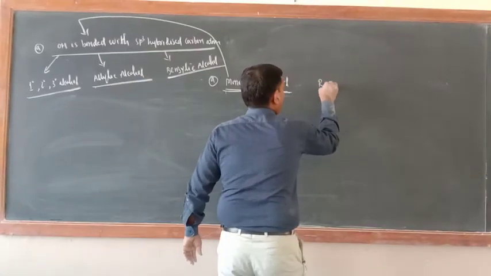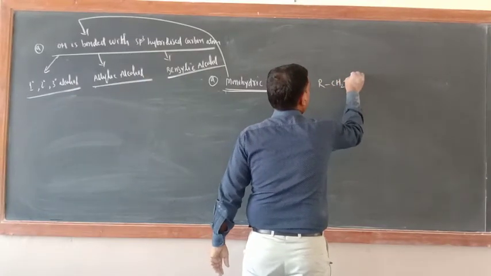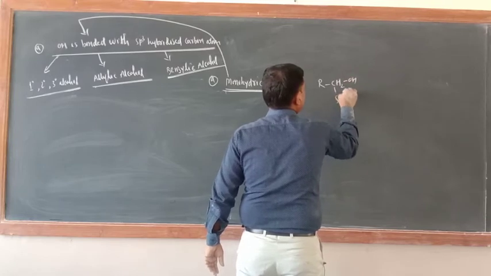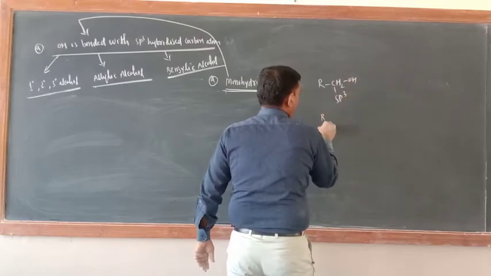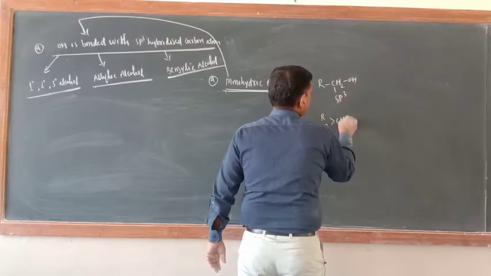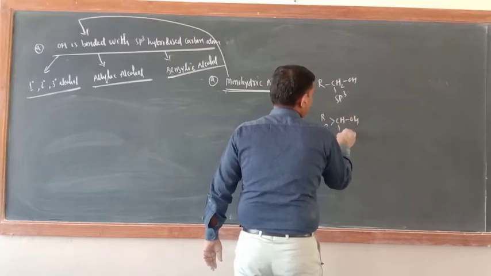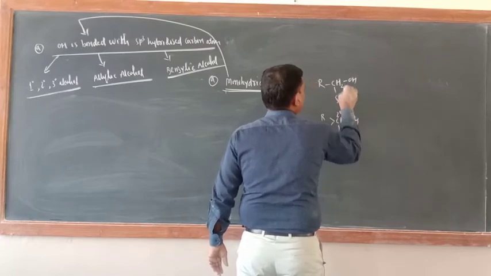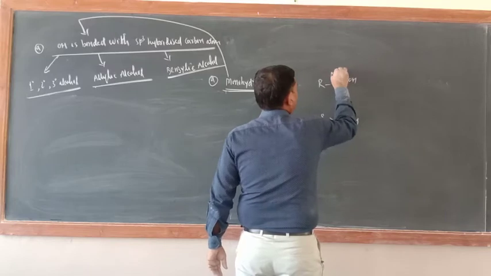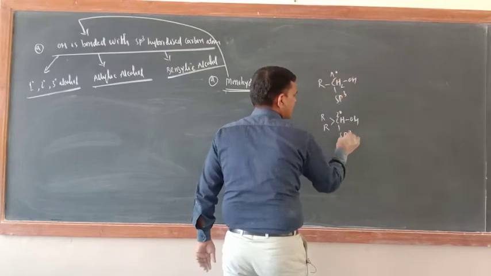Just see, RCH2OH. What is the hybridization state? sp3. RCHOH, what is this one? Degree of carbon atom is 2. This is 1. But the hybridization state is sp3 only.